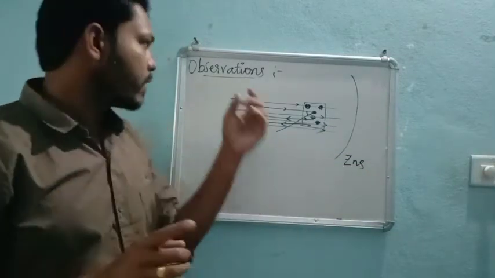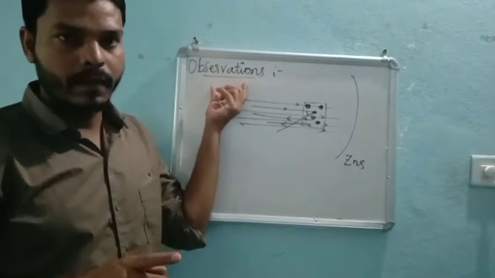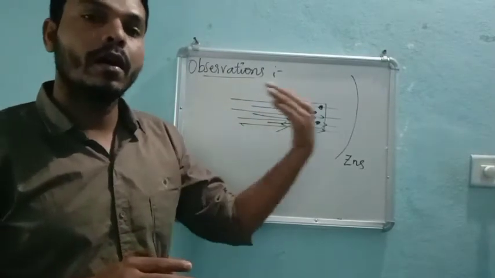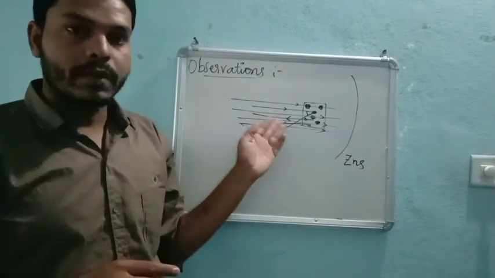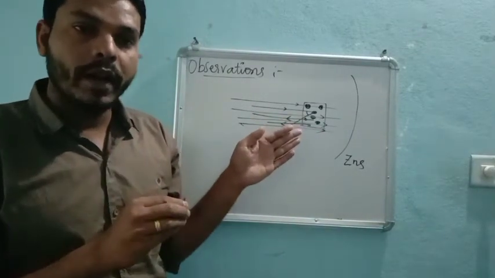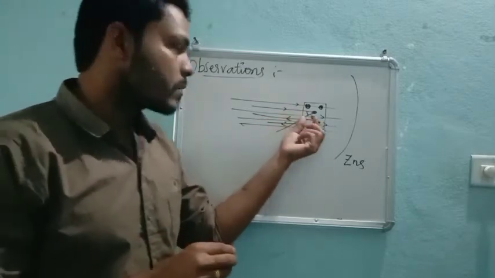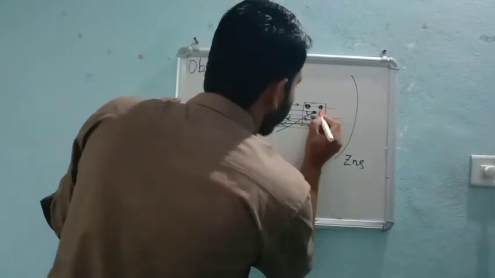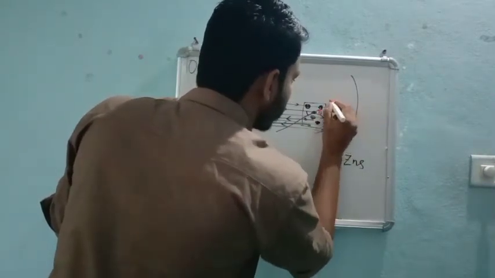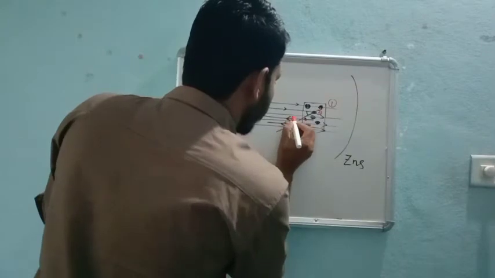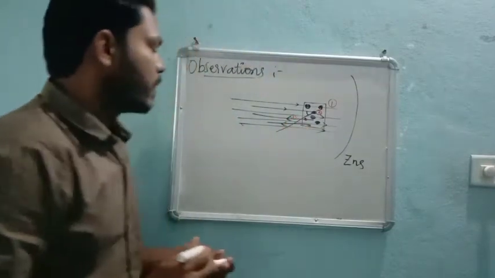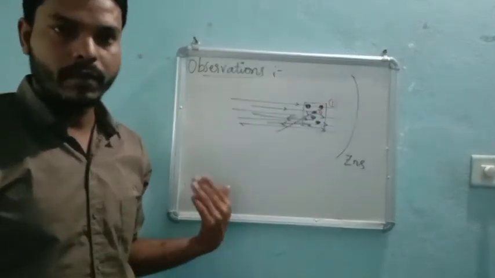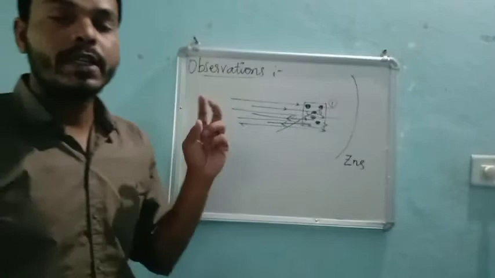So dear students, there are three observations, right? First, most of the alpha rays are passing through what? Gold foil. Second, some of the alpha rays are deflecting by making a small angle like this. And third, very few alpha rays are bouncing back completely.